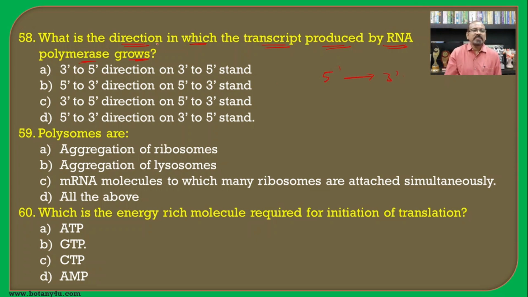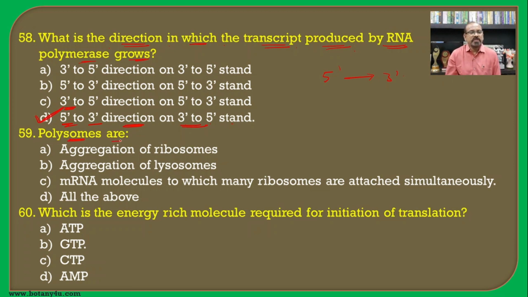So the transcript grows from 5' to 3' direction, and if we see the template strand, then it will be the reverse or the complementary, and that will be the 3' to 5' strand. So D will be the correct answer.